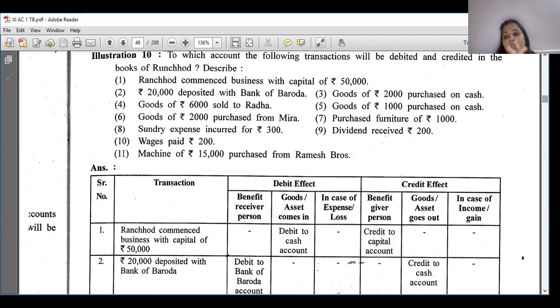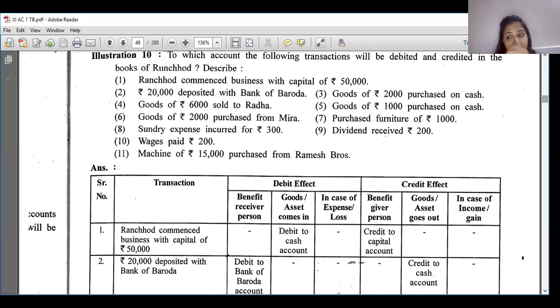So which accounts are affected? Bank of Baroda account and cash account. Why Bank of Baroda? I had said first because Bank of Baroda is a personal account. Personal accounts rule is debit the receiver, credit the giver. Again, I am repeating, debit the receiver, credit the giver. Bank of Baroda is a personal account, artificial identity, remember? So, Bank of Baroda is a receiver. So, Bank of Baroda account is debited